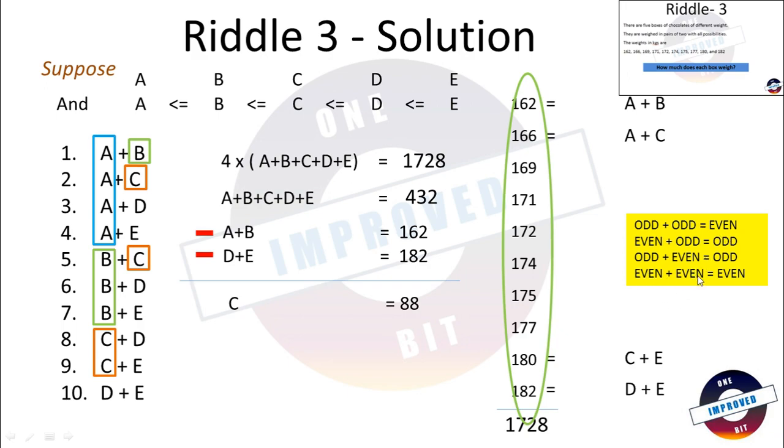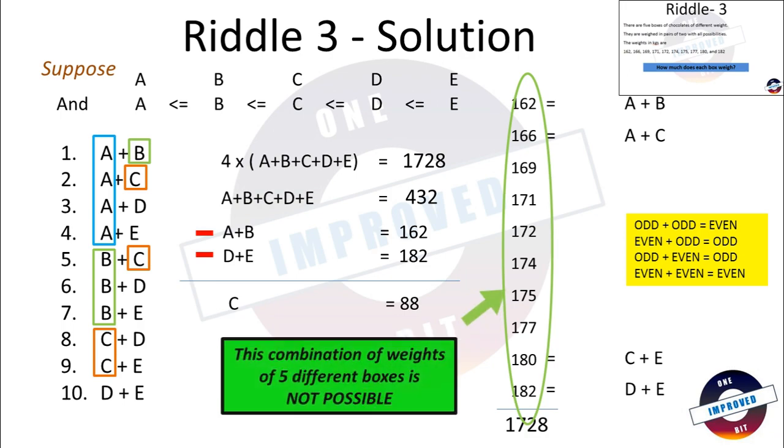And if any of the two even numbers are added, it always gives even number. So we cannot get any of these odd numbers, 169, 171, 175, 177. So just by looking at these numbers and without doing any of this calculation, the answer for this question is, this combination of weights of 5 different boxes is impossible.